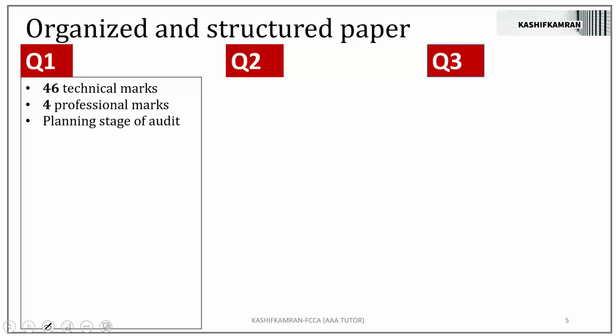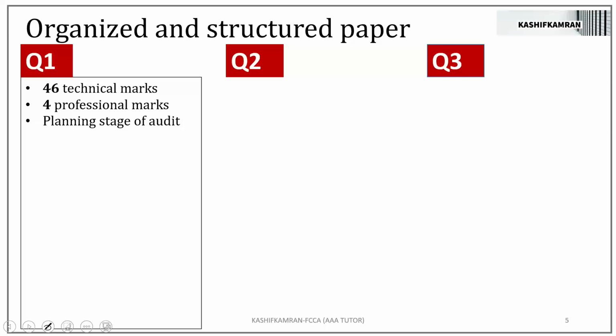It will never change, because every time the question number 1, whether of the new format or the old format, has been a question set on the planning stage. In the entire history of the AAA, the question number 1 has been set on the planning stage, because the cycle of the audit starts from planning. And that's exactly how the examiner starts with the question number 1 from the planning stage of audit.